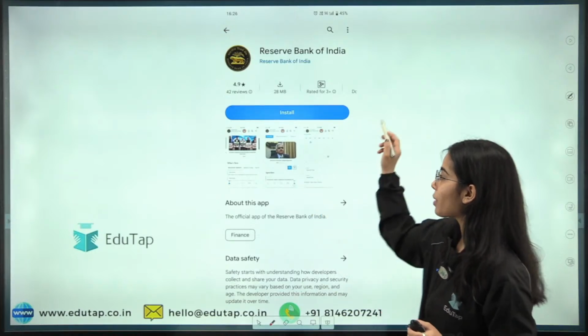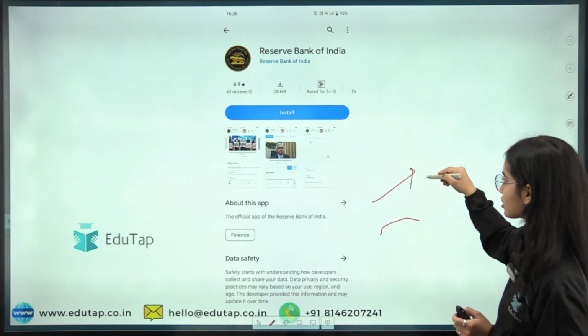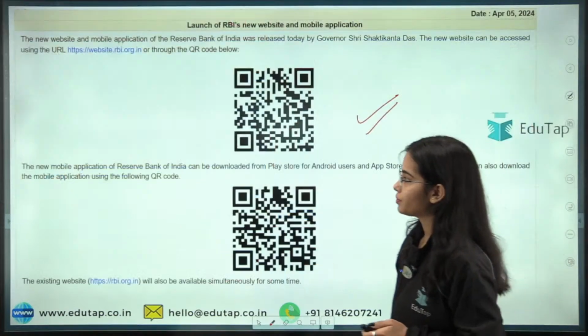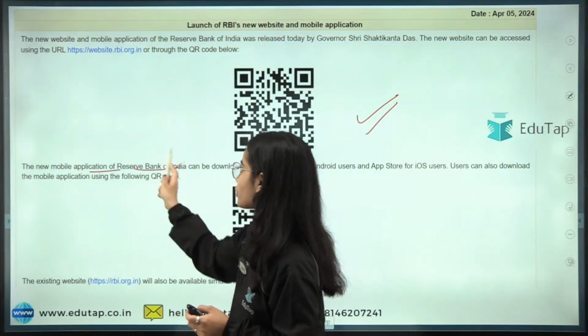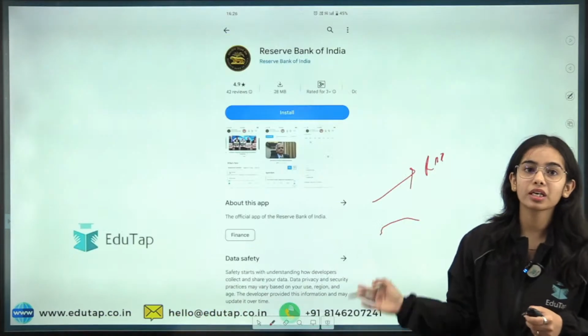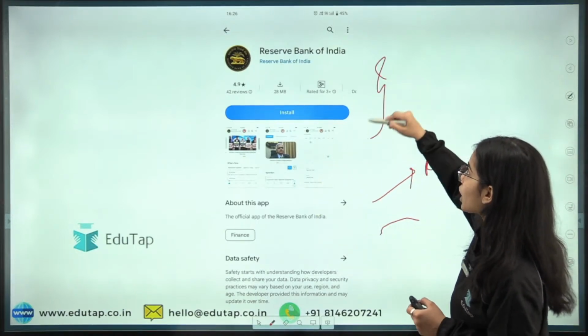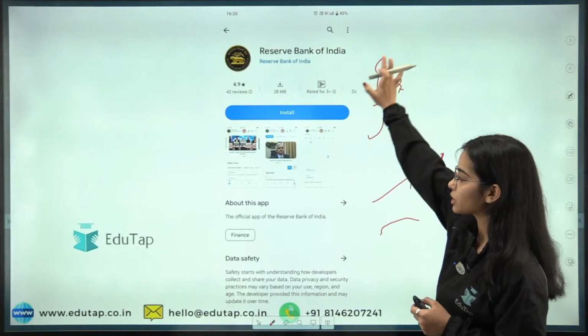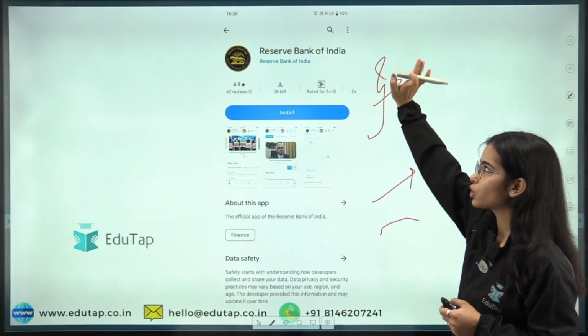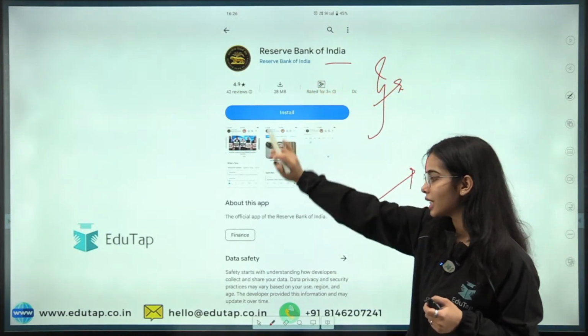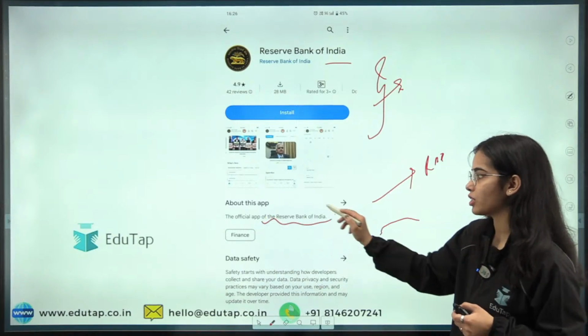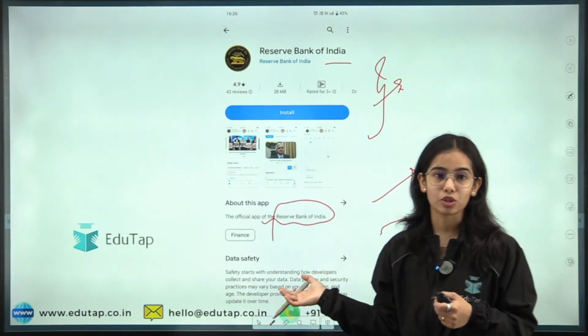Now, this is also a mobile application that has been launched by the Reserve Bank of India. You can download the new mobile application in iOS and Android also. I tried to download it on my Android mobile. If you go to the Play Store, you can search for the Reserve Bank of India app, and this is the official app of the Reserve Bank of India. So the app has also been launched.